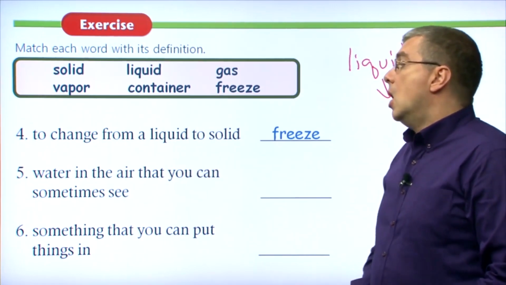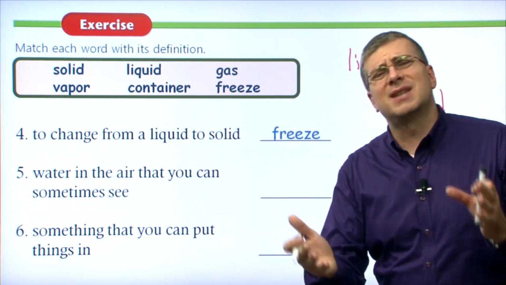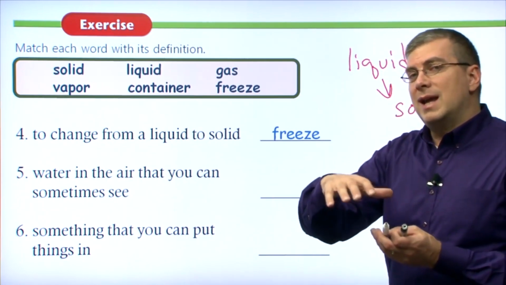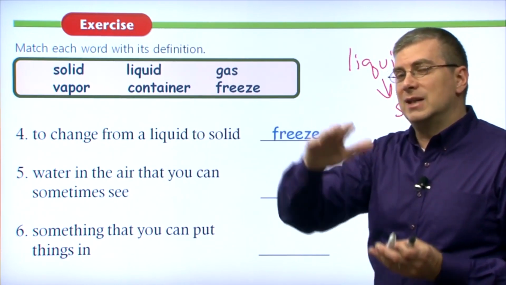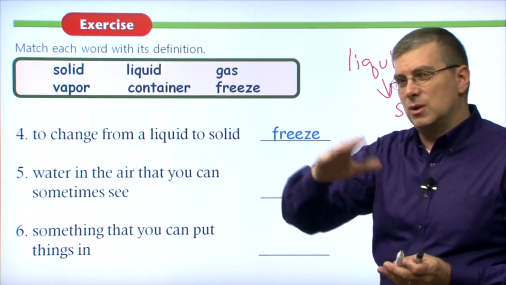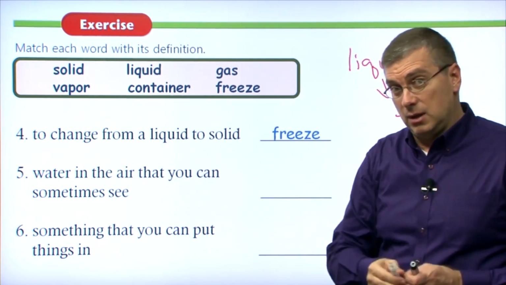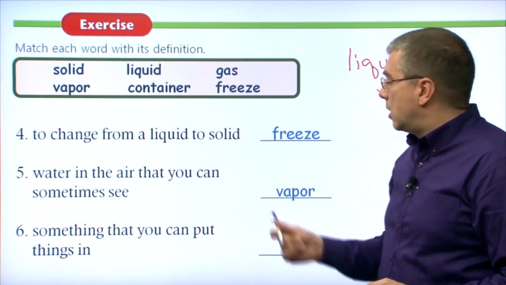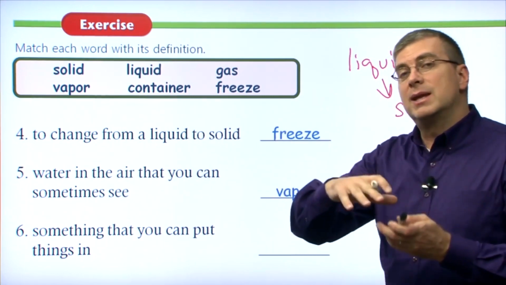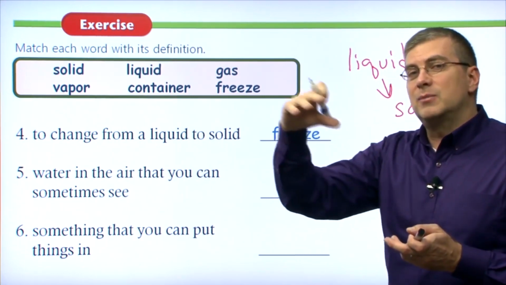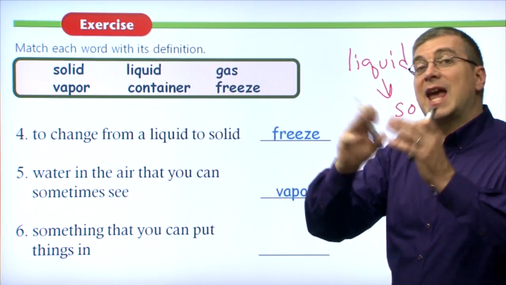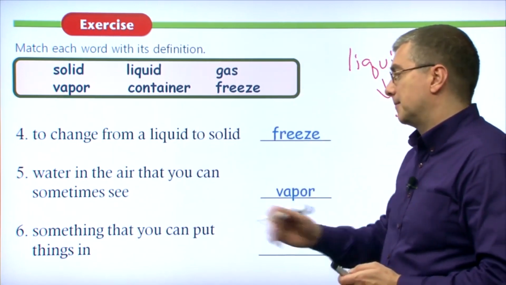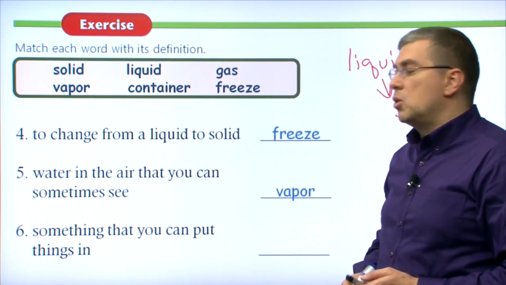Okay, number 5. Water in the air that you can sometimes see. It's a gas, right? But it's right after, when we're changing liquid to a gas, it's right in between that stage. Right at that stage where it's changing from liquid to a gas. We saw the video. How do we describe it? We call that a vapor. Vapor. It's when the water is turning into a gas. You can sometimes see it, but it's actually gaseous water changing from a liquid to a gas, and it's water vapor.